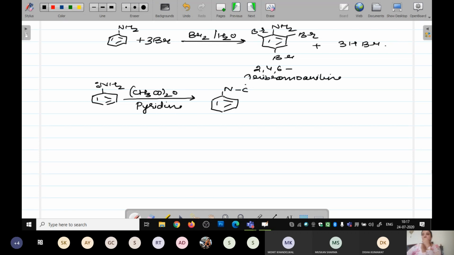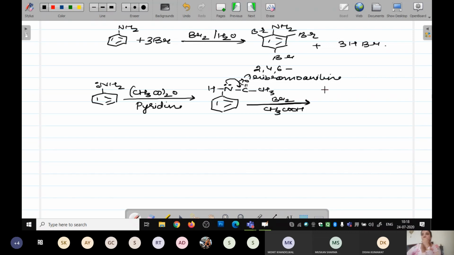N C double bond O CH3 and H. Now your nitrogen is having the lone pairs. So what is going to happen when you react it more in the presence of CH3COOH and I am taking bromine? This lone pair is going to attack over here, because of which what is going to happen?